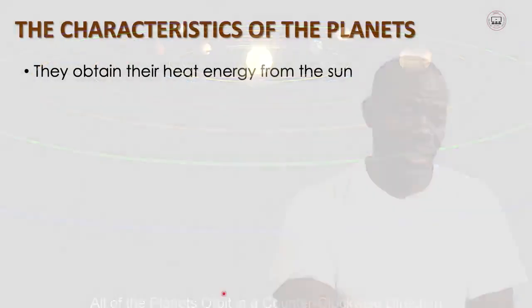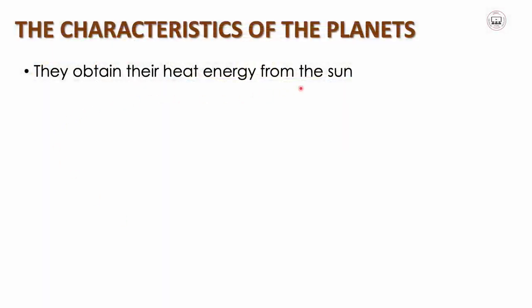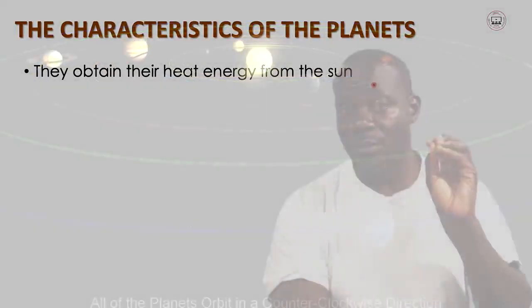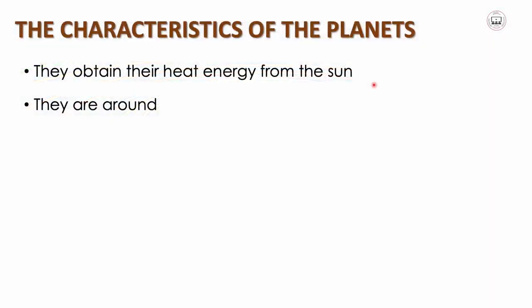The planets that we have just seen in that video clip obtain their heat energy from the sun. As you have seen, the sun is at the center, and they all go around the sun. They obtain energy, they obtain power. All the planets obtain their energy from the sun. They are round, as you have observed there. They are all round, like a ball, but they are round.